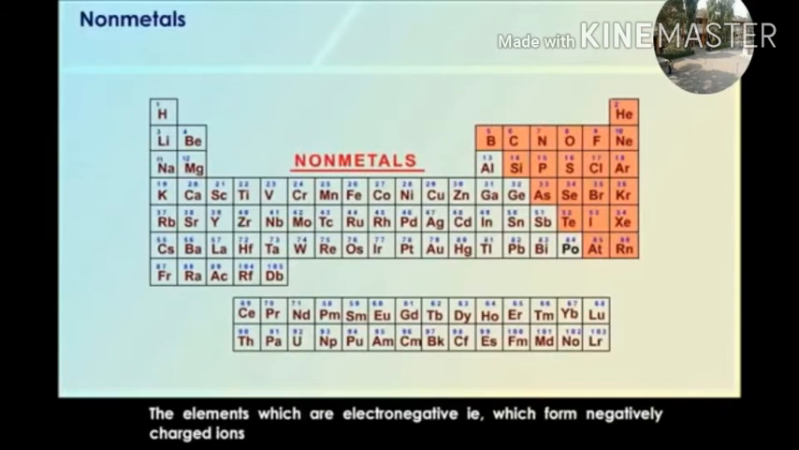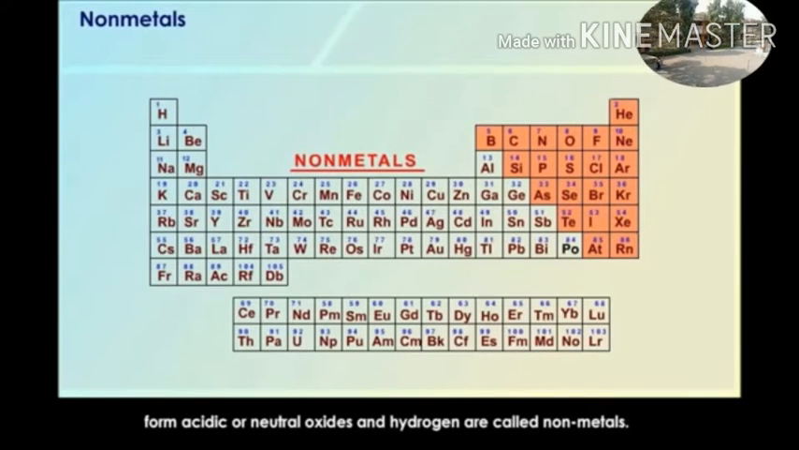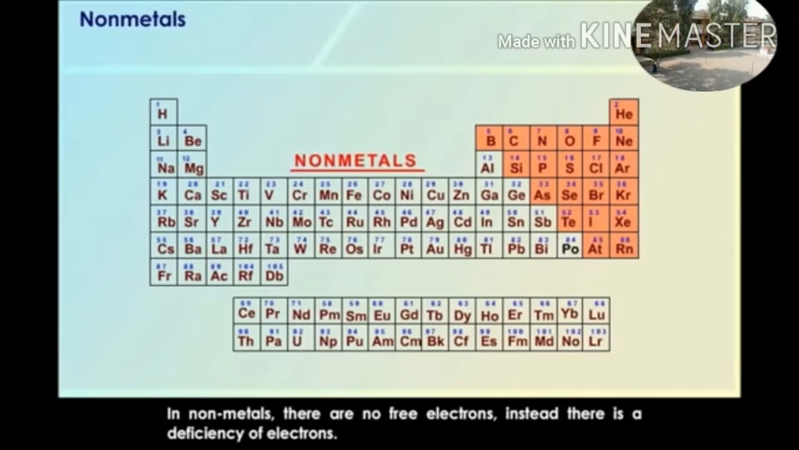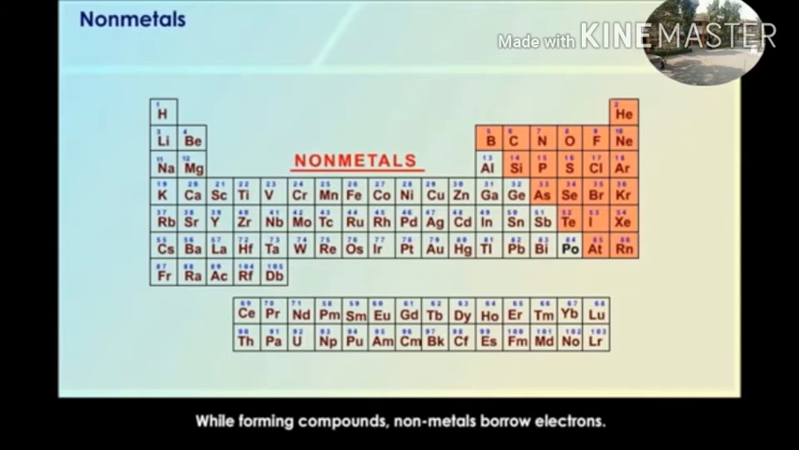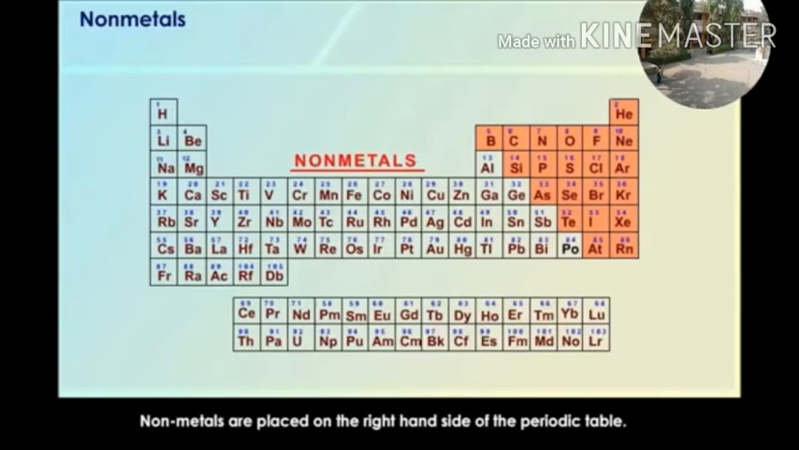Nonmetals: the elements which are electronegative, that is, which form negatively charged ions by accepting electrons in their valence shell, and form acidic or neutral oxides and hydrides, are called nonmetals. In nonmetals, there are no free electrons. Instead, there is a deficiency of electrons. While forming compounds, nonmetals borrow electrons. Nonmetals are placed on the right-hand side of the periodic table.